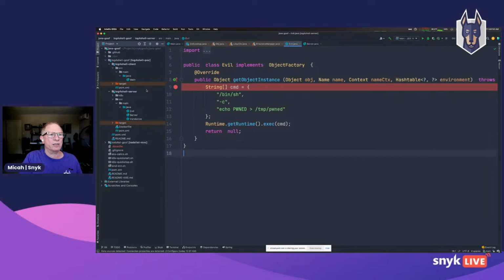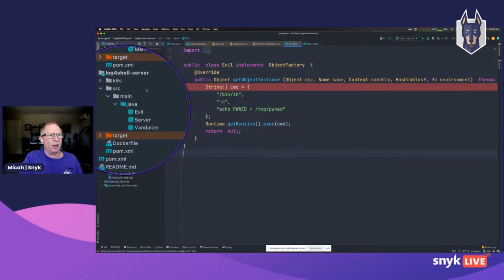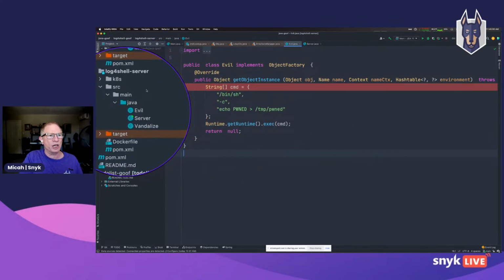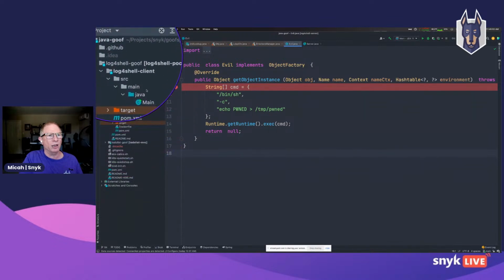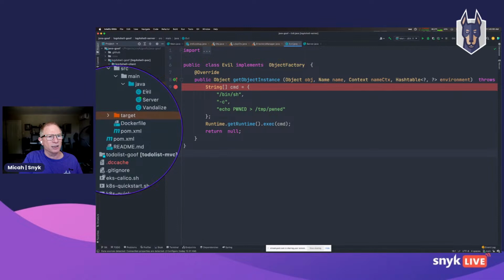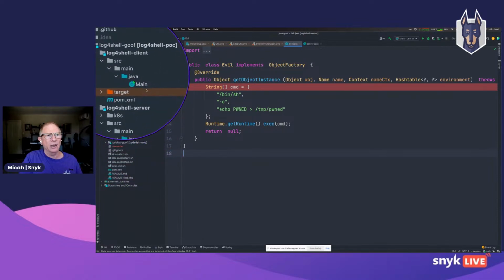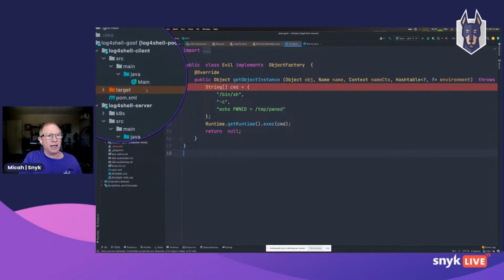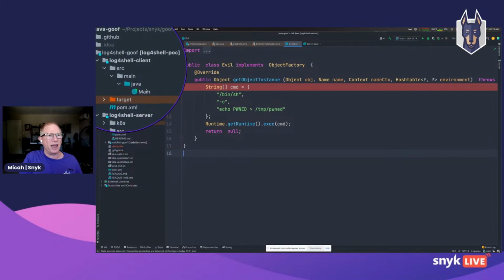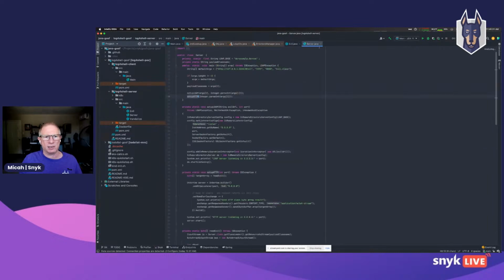What I want to draw your attention to here is that this is a multi-module Maven project, and there are two modules that I'm highlighting here. There's Log4Shell Server and Log4Shell Client. And if you notice, this evil class exists in the server but does not exist in the client. That is, the evil class is not in scope. It's not in the class path of the client. That's an important point because it highlights why this issue is so serious.